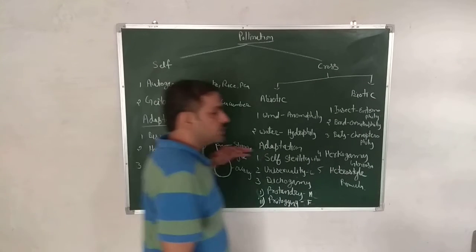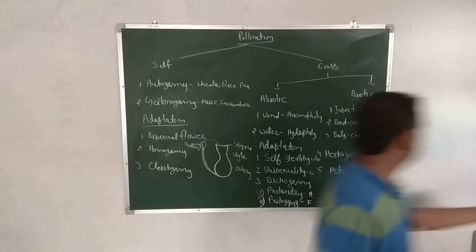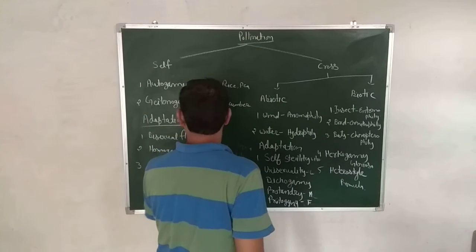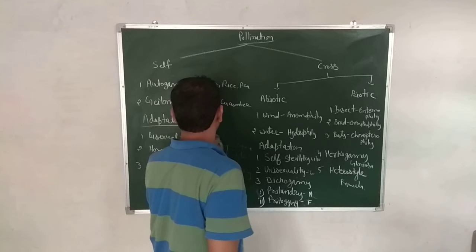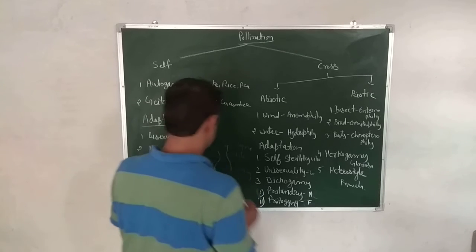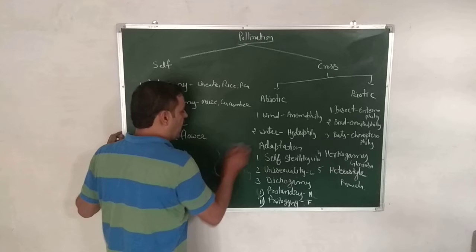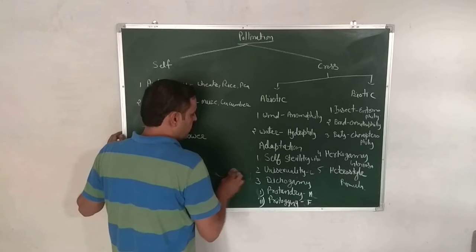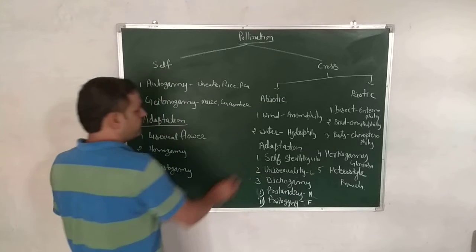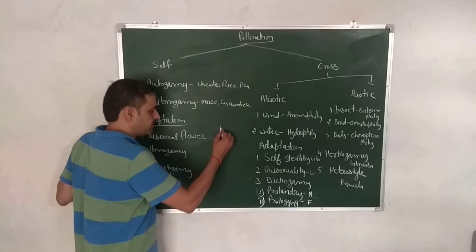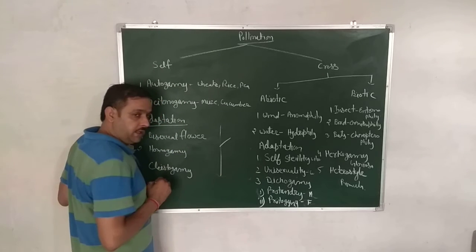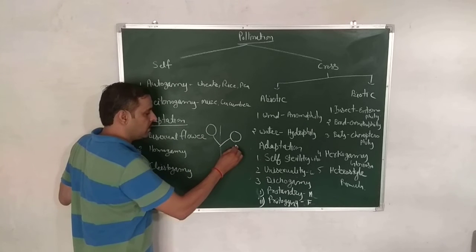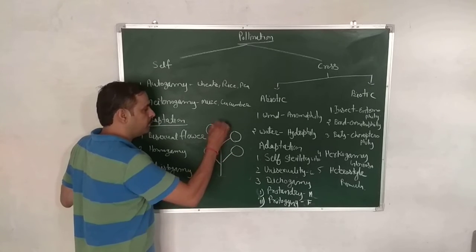Self-pollination. First of all, you have to know that there are two types of flower: bisexual and unisexual. Bisexual means both types of sex organs are present on a plant. Means, there is a plant, on this plant there is this flower, okay, in this flower both sex organs are present.